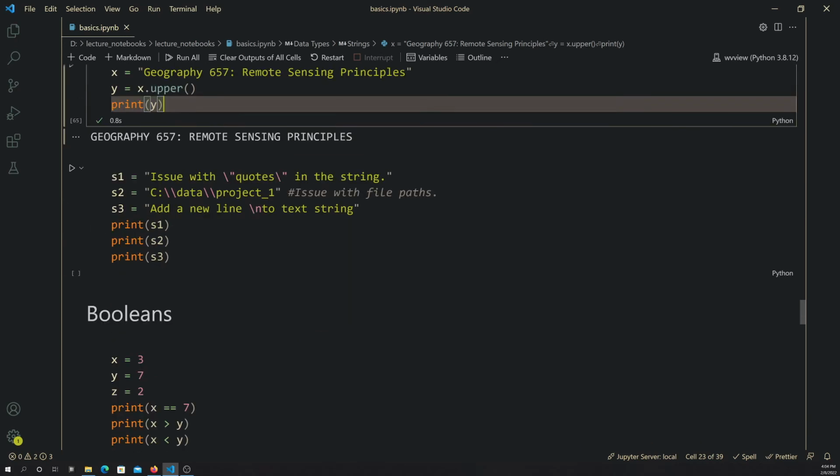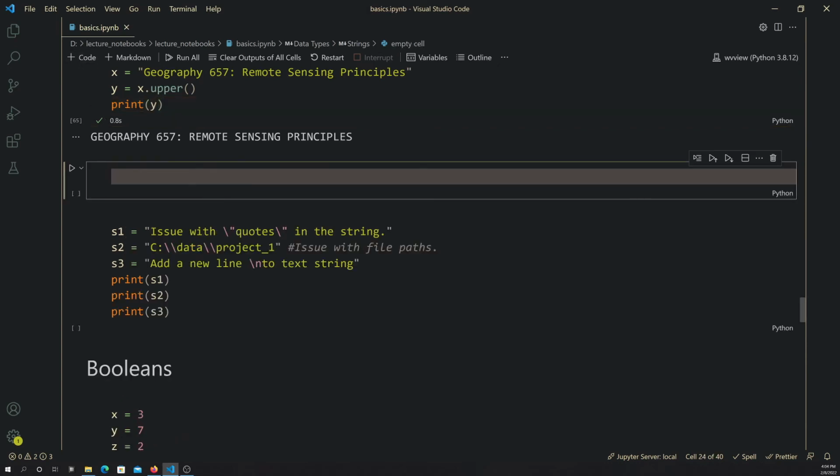Okay, so there are some things you need to be familiar with, or that can be a bit of an issue when you're working with strings. So what if, I'm just going to add another block of code up here, you have a string that includes quotes in it. So quotes have special meaning. They're used when you define a string. So what if your string has quotes? So for example, we'll just do something simple like, this is a, and then we'll put quote in quotes in a string.